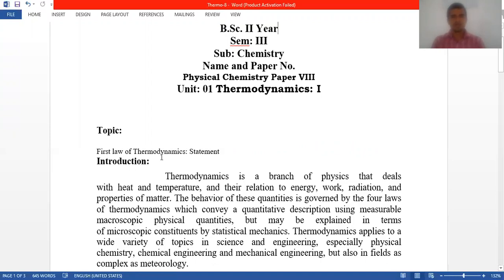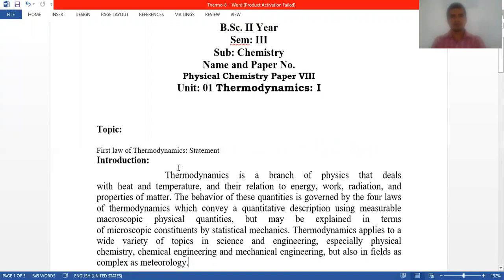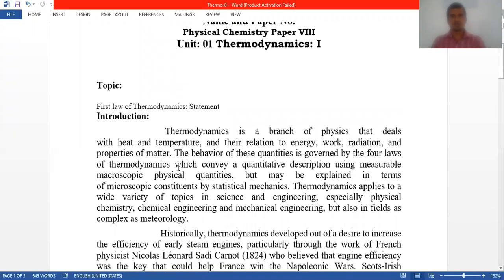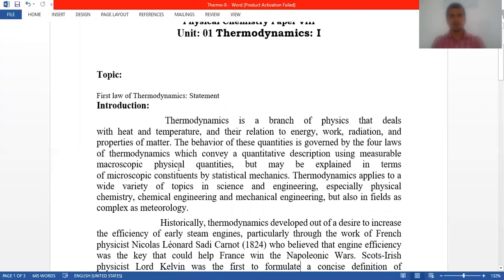So before starting with today's Google Classroom, we have to introduce what is meant by thermodynamics. Thermodynamics is a branch of physics that deals with heat and temperature, their relation to energy, work, radiation, and the properties of matter.